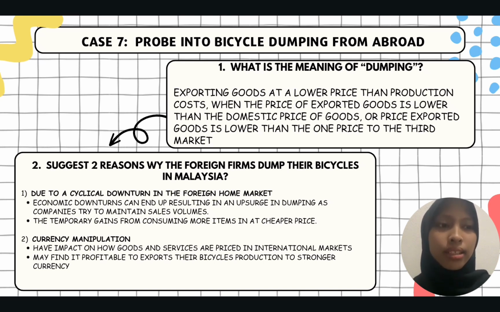The temporary gain from consuming more items at a cheaper price can be weighed against the social cost. Secondly, the currency manipulation. This will give impact on how goods and services are priced internationally.